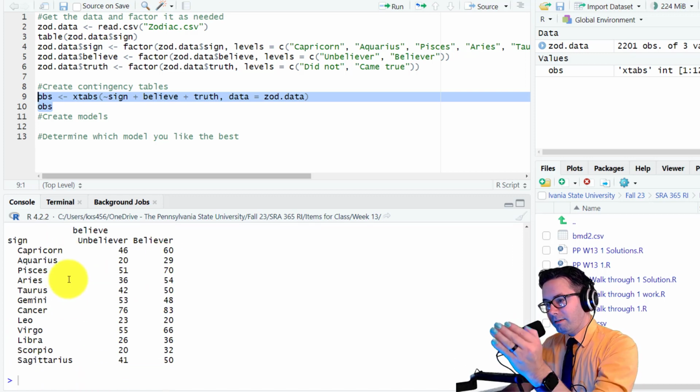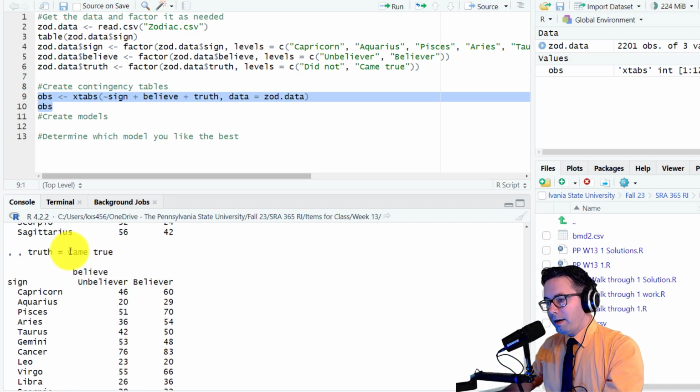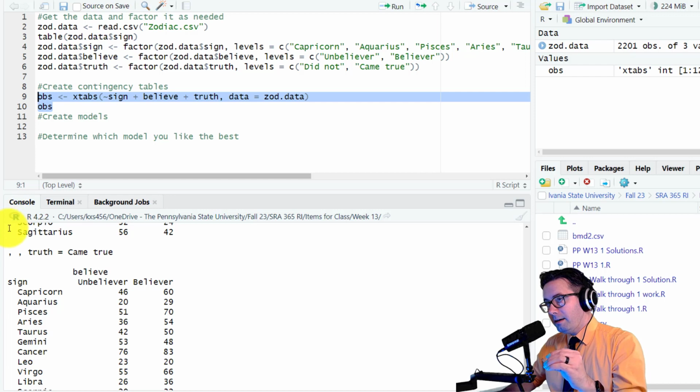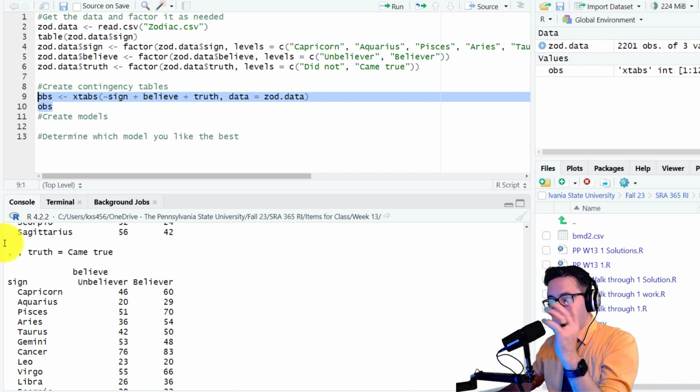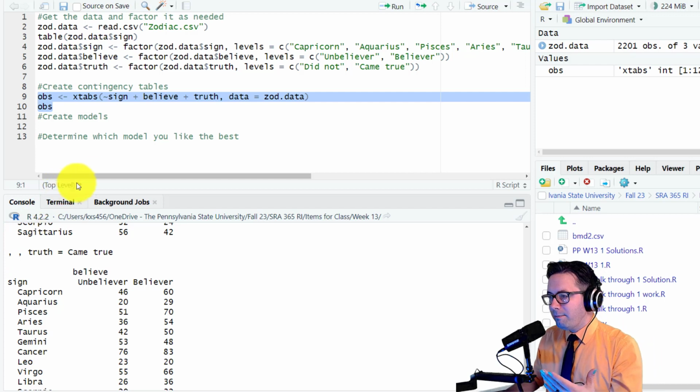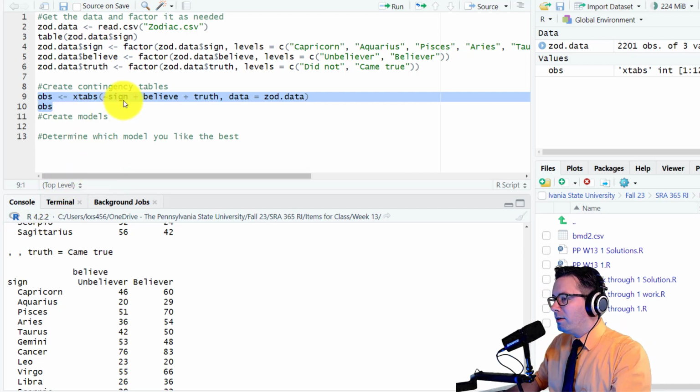And then here it has their sign and whether they believe or not when it came true. And I feel like it doesn't make as much sense as if we subsetted the different signs and then compared in each one of those believe versus true. I mean, whether it's relevant or not, but I feel like when reading it, that's the most interesting way or the way that makes the most sense. So I'm going to switch these around.